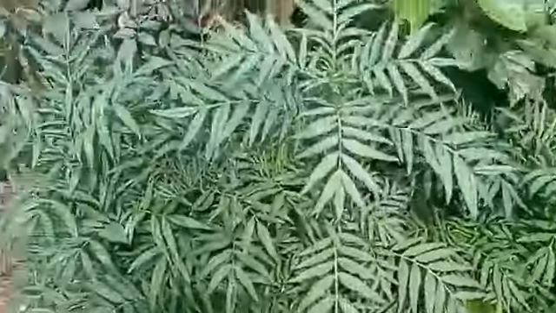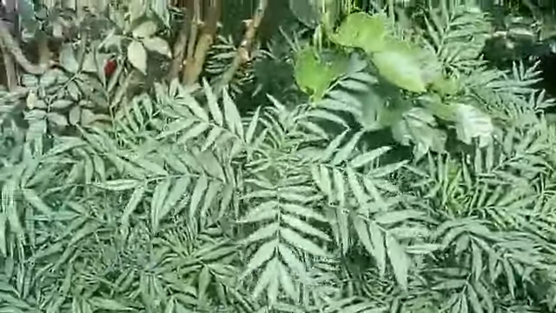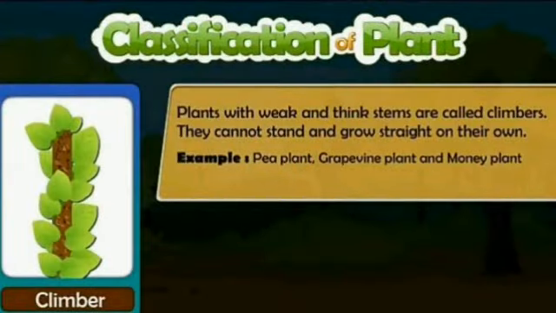Marigold, this is a marigold plant. This also has a green stem, a short and green stem. These are all examples of herbs. Next come the climbers. Children, did you see a money plant? Most of us keep a money plant surrounding our home or in our house. So money plant is a type of plant which falls under climbers.